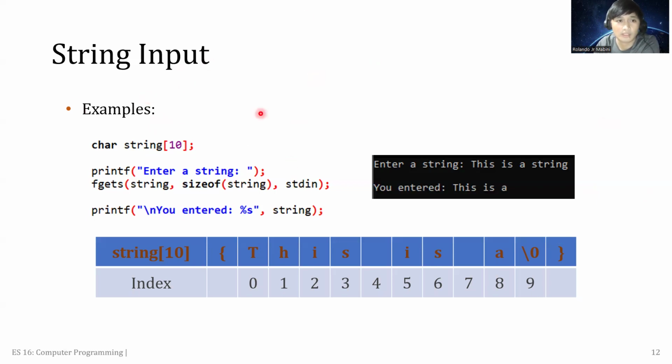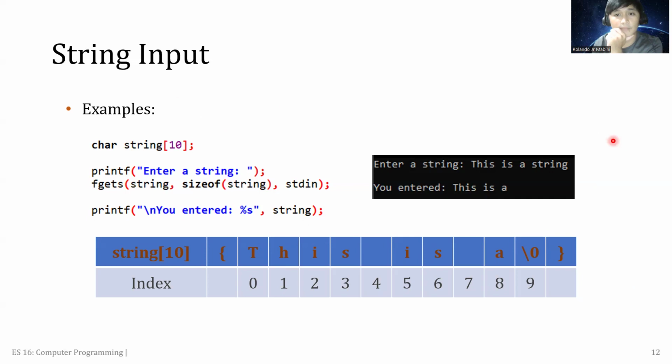So mostly they will just declare a character array and then use sizeof with fgets, depending on the number of characters the user will input. Except, as mentioned earlier, for character names.